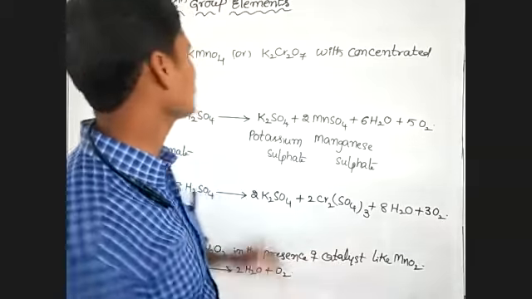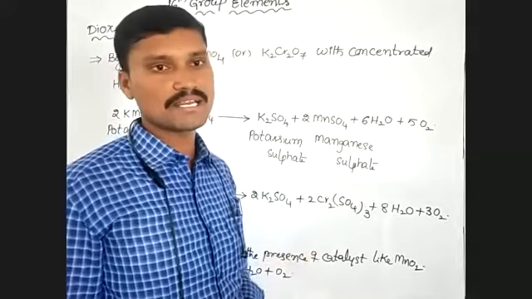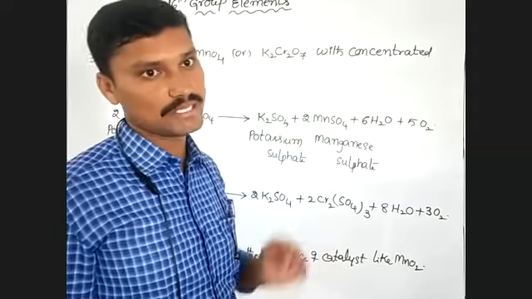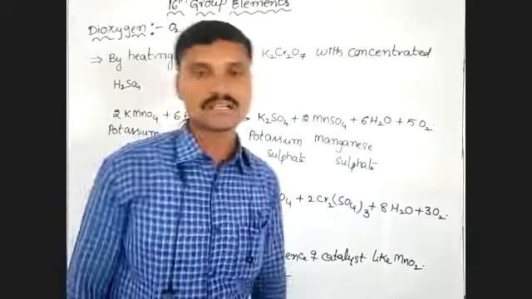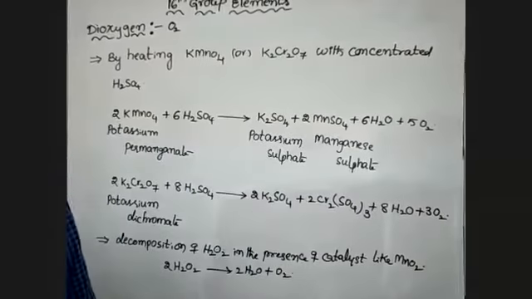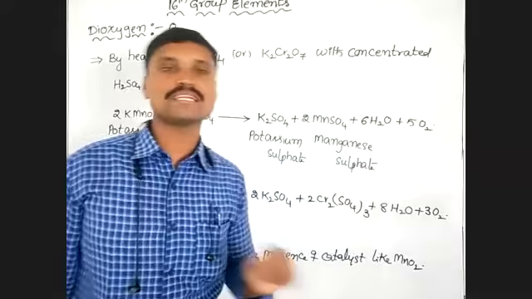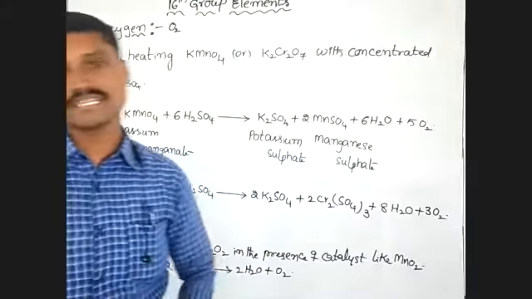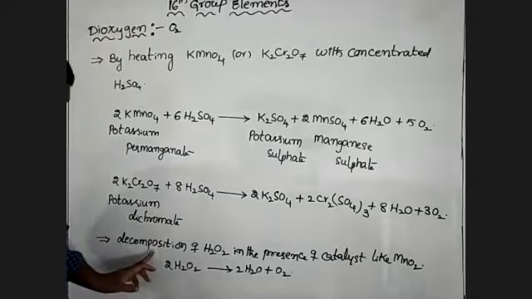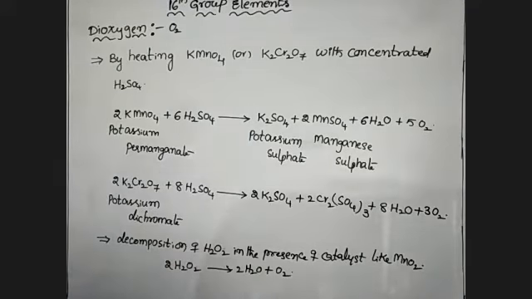Another preparation is by heating potassium permanganate or potassium dichromate with concentrated sulfuric acid, and by decomposition of oxides of metals which are in the lower part of the electrochemical series, and decomposition of hydrogen peroxide in the presence of a catalyst like manganese dioxide.